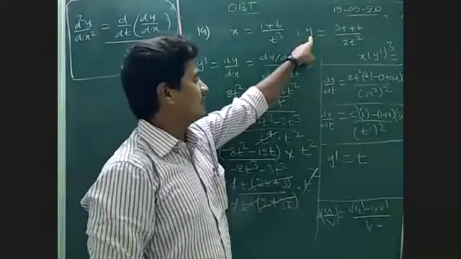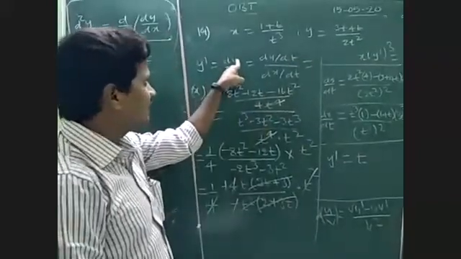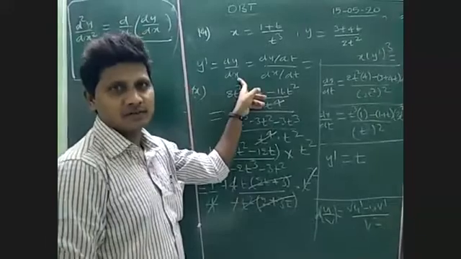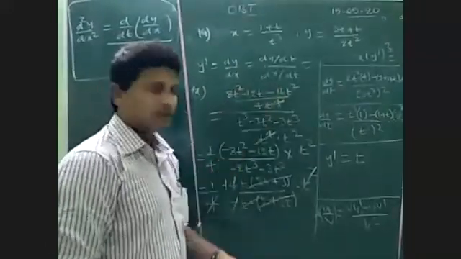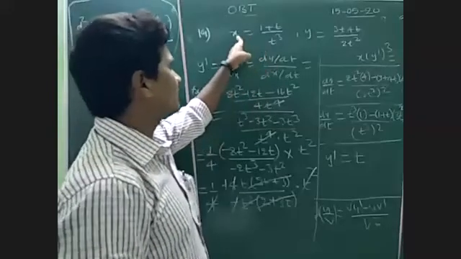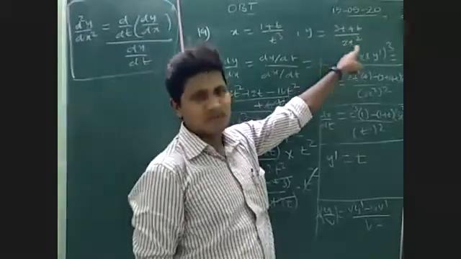Okay, here y is a function, x is a function. Here we are differentiating the y function with respect to the x function. That is the meaning. Same concept. Okay, but particularly they have given x here. x is a function in terms of t, y is a function in terms of t.